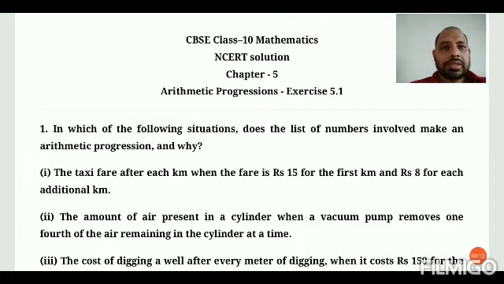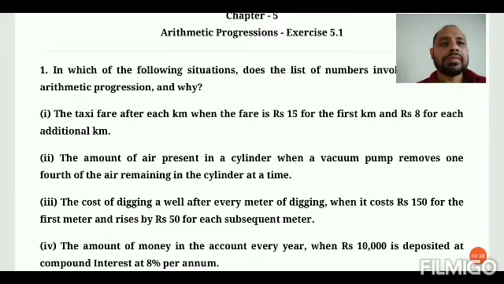The first question is, in which of the following situations does the list of numbers involved make an arithmetic progression, and why? Students, in this question you have to identify whether the given situation is an arithmetic progression or not. The first one is the taxi fare after each kilometer, when the fare is rupees 15 for the first kilometer and rupees 8 for each additional kilometer. Here the taxi fare for the first kilometer is rupees 15.